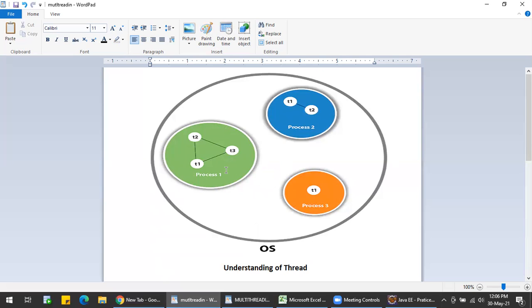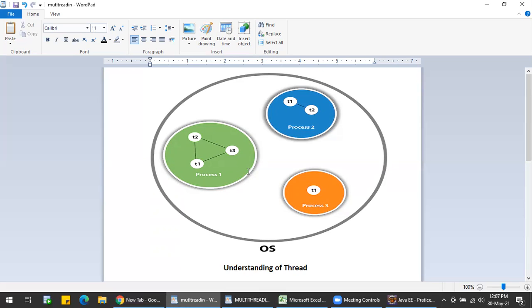Multitasking is allowing the CPU to perform multiple tasks, like processes, tasks, threads, and programs. All this is included in multitasking. Multi-threading is using multiple threads of the same task. Don't get confused here.